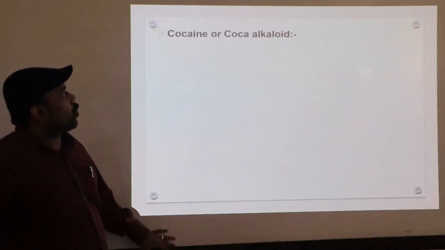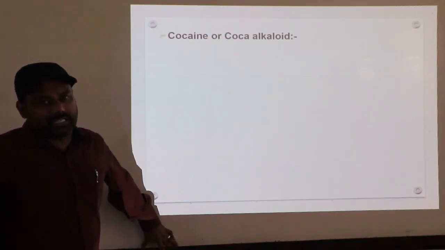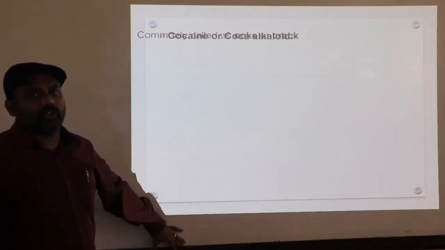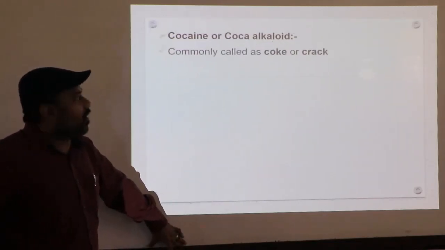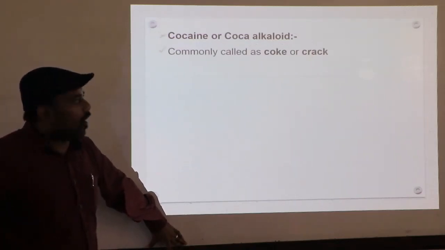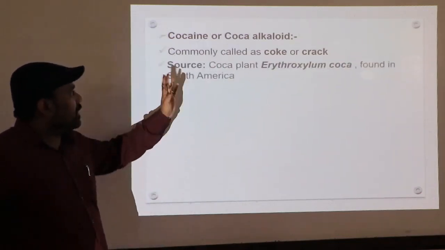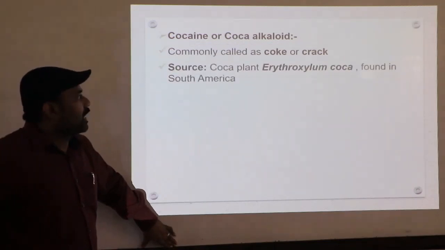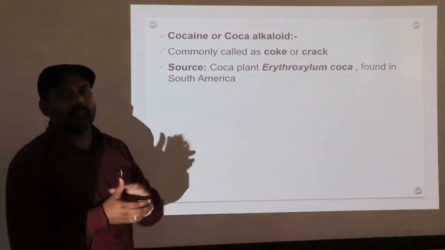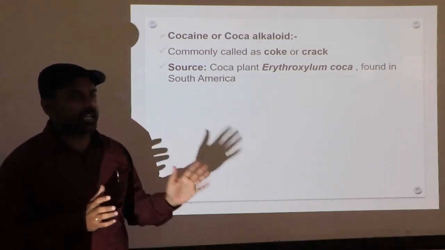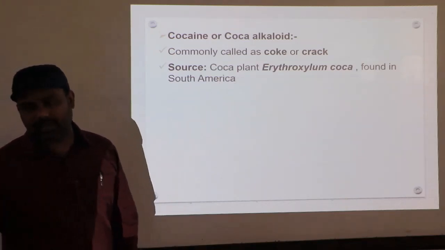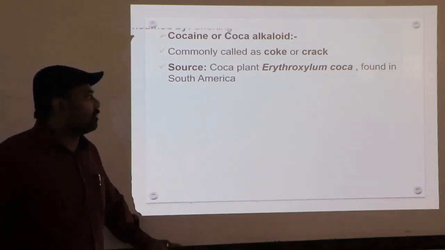Then the last one is cocaine or coca alkaloids. By both names you can call it, cocaine or coca alkaloid. It is commonly called coke or crack. So here we are going to call it coke or crack. Then source, from where you extract it: the coca plant. The name of the plant is Erythroxylum coca. Do remember the word Erythroxylum coca, found in South America.